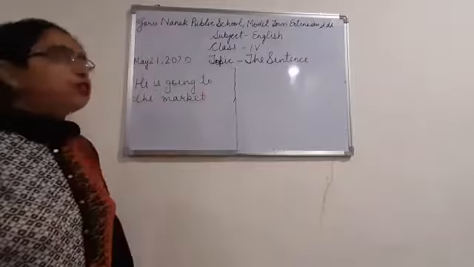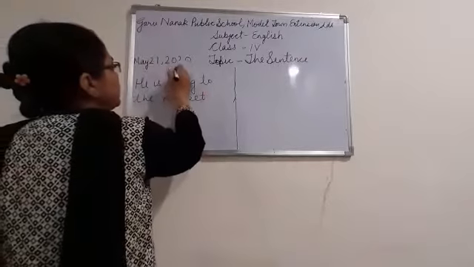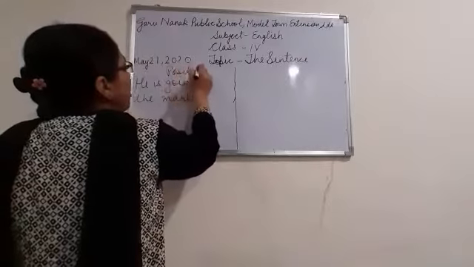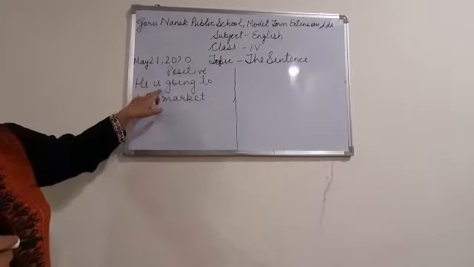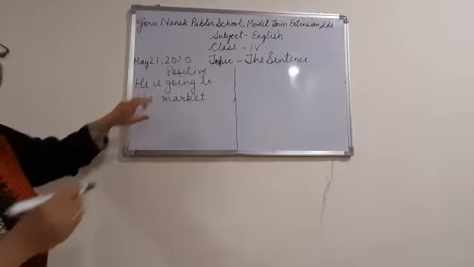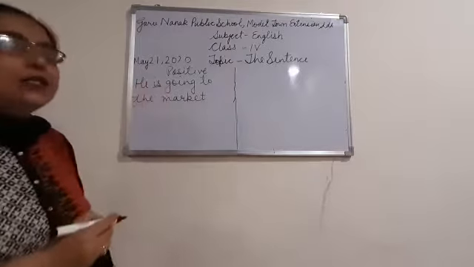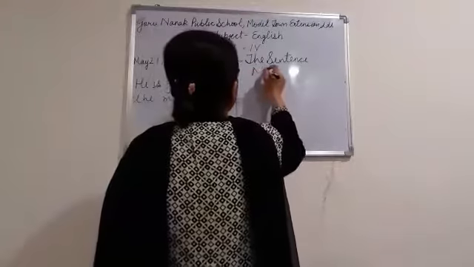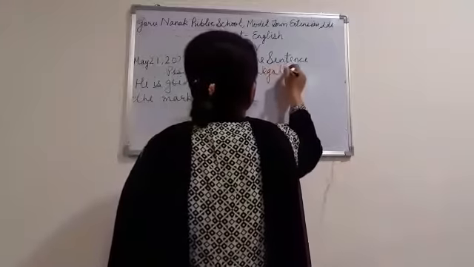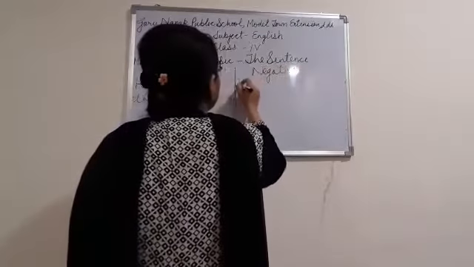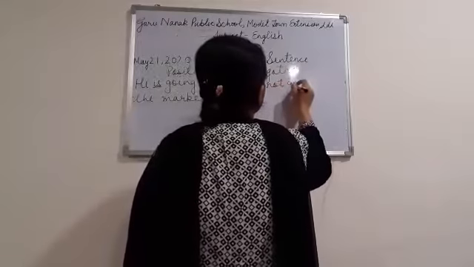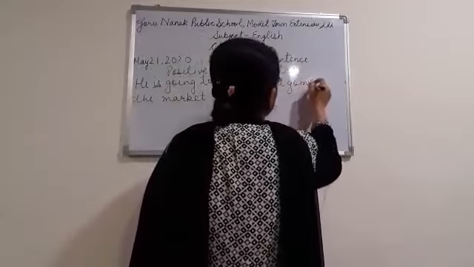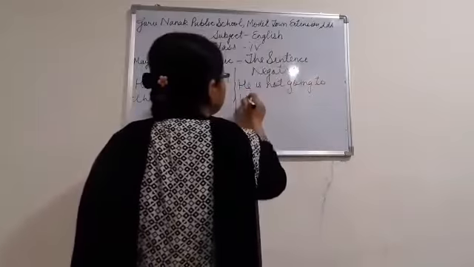So when we have to change a positive sentence into a negative sentence, only we have to add the word not after the helping verb. Here our helping verb is. So we will add the word not after the helping verb in the negative sentence. And our negative sentence will be he is not going to the market.